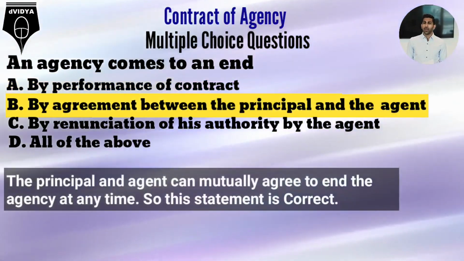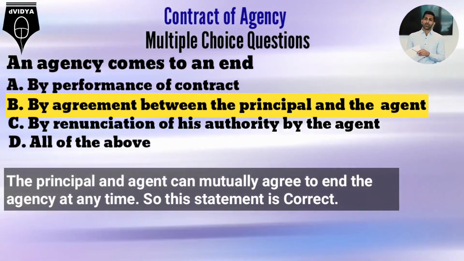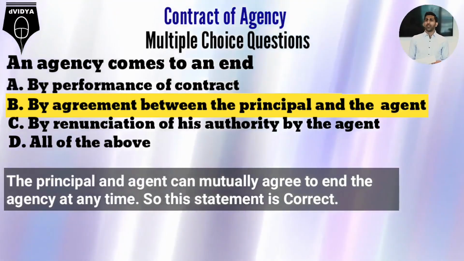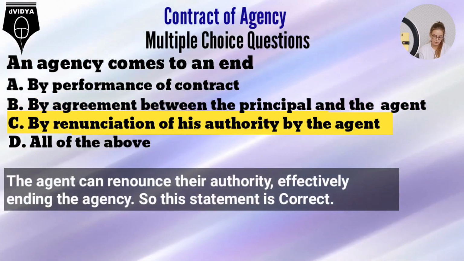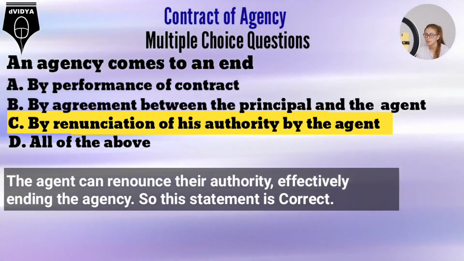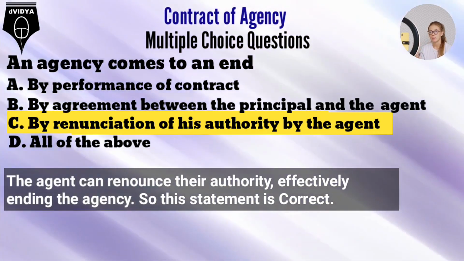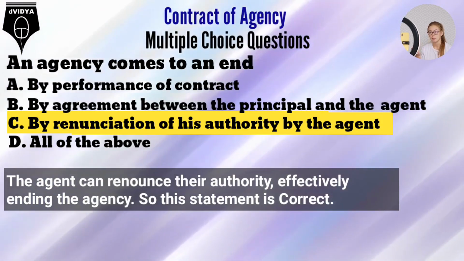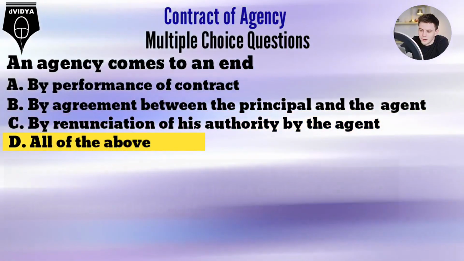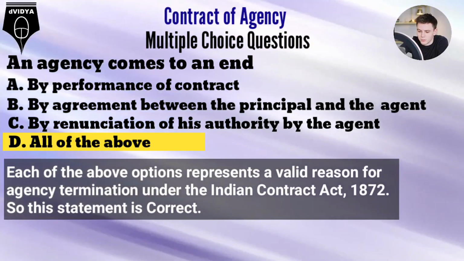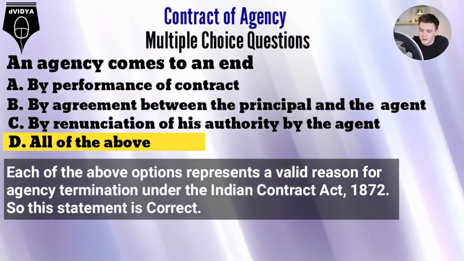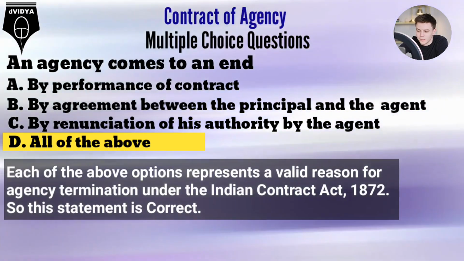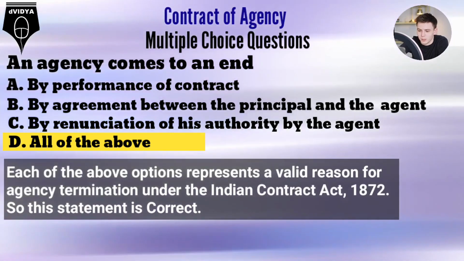Option B. By agreement between the principal and the agent. The principal and agent can mutually agree to end the agency at any time. So this statement is correct. Option C. By renunciation of his authority by the agent. The agent can renounce their authority, effectively ending the agency. So this statement is incorrect. Option D. All of the above. Each of the above options represents a valid reason for agency termination under the Indian Contract Act 1872. So this statement is correct.